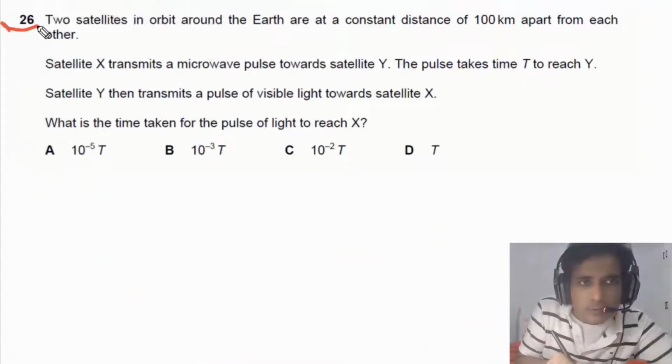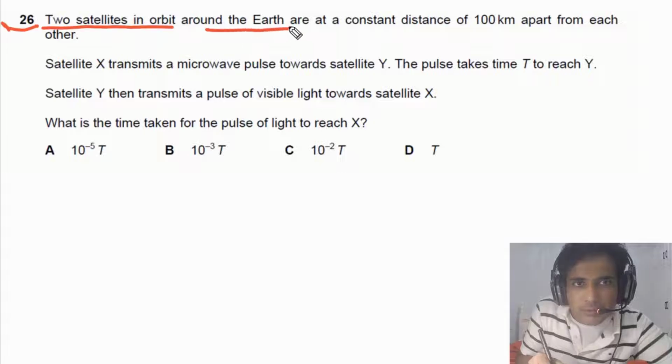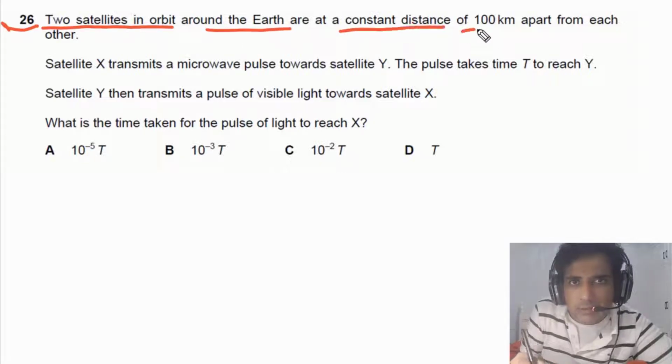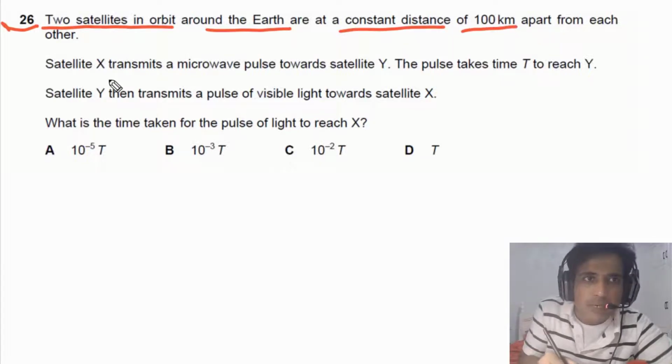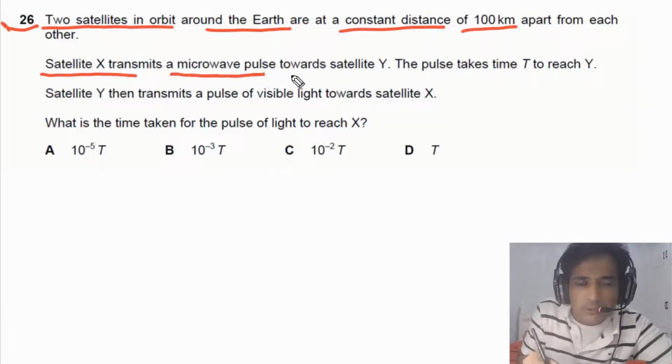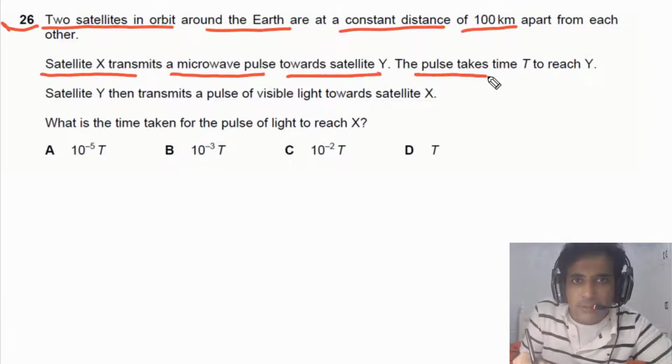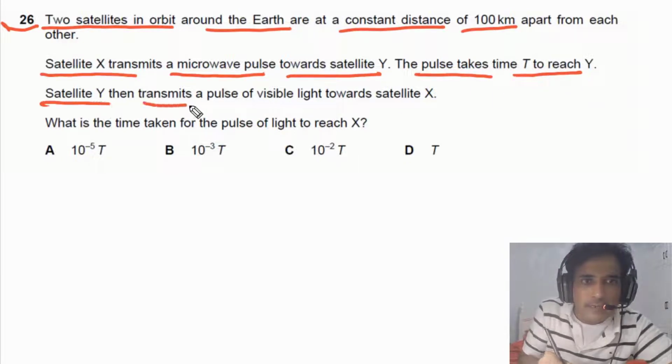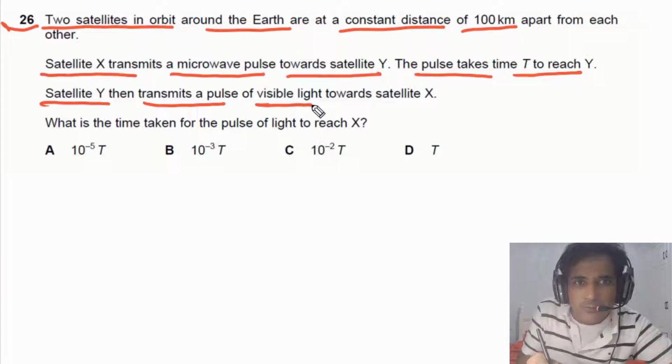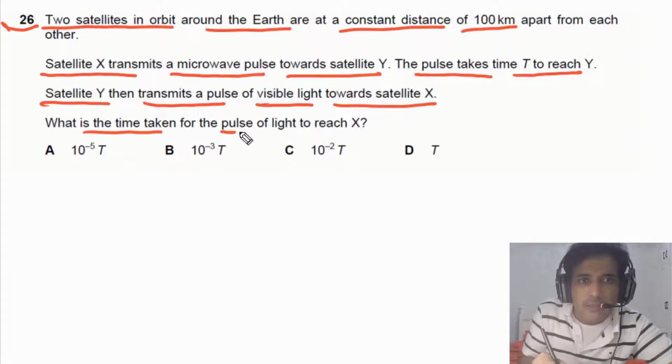For question number 26, it is given to us that two satellites are in orbit around the Earth at a constant distance of 100 kilometers apart from each other. Satellite X transmits a microwave pulse towards satellite Y. The pulse takes time t to reach Y. Satellite Y then transmits a pulse of visible light towards satellite X. What is the time taken for the pulse of light to reach X?